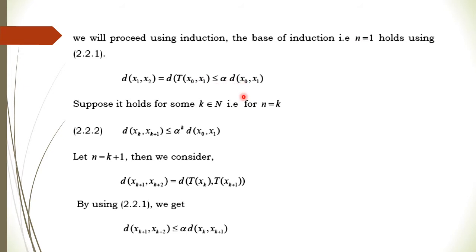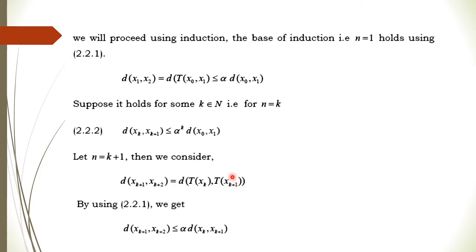Now we assume that for n equal to k, the inequality given on the previous slide holds. That means the distance between two consecutive points x_k and x_{k+1} is less than or equal to alpha to the power k times the distance of x0 comma x1. Now we will prove it for n equal to k plus 1. For this we consider the distance of x_{k+1} and x_{k+2}. It can be written as the distance of T x_k and T x_{k+1}.